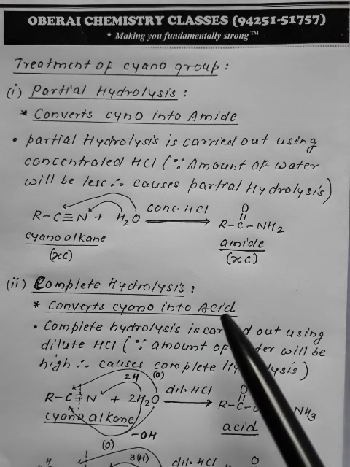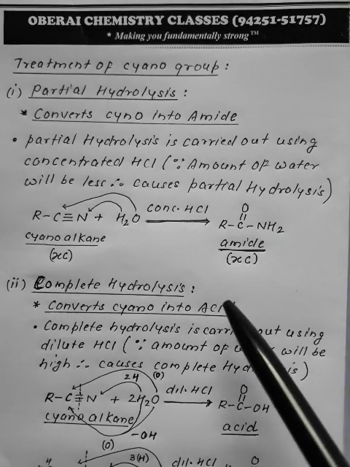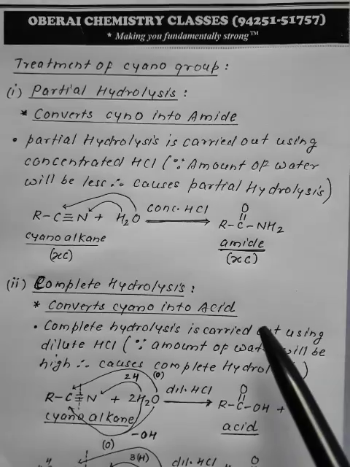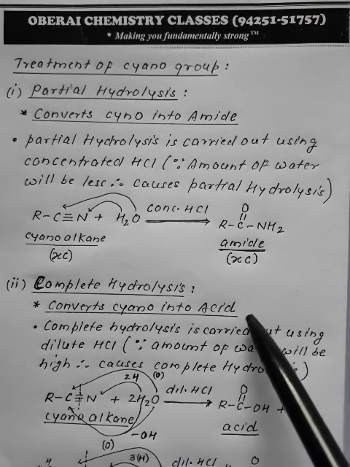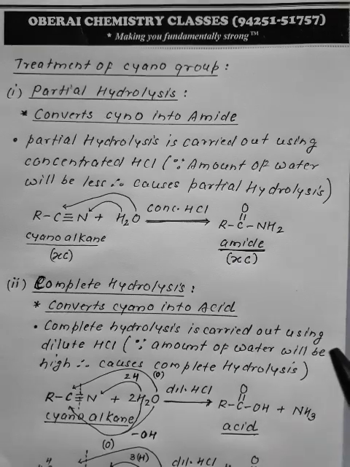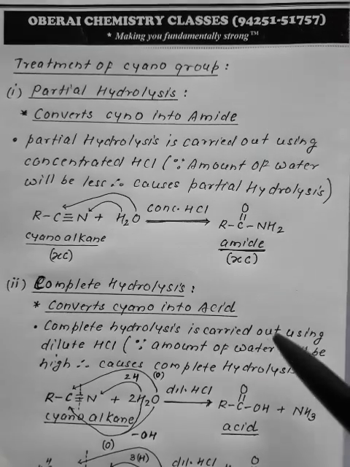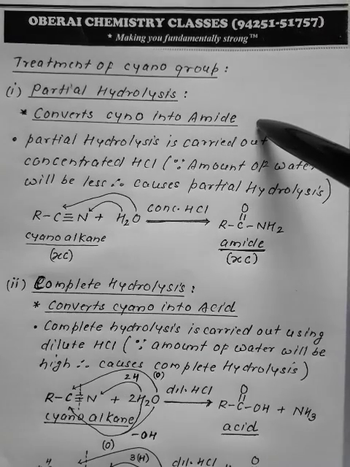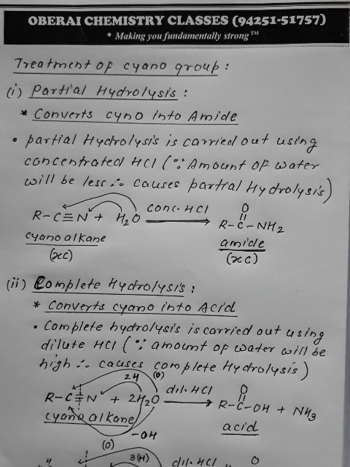Now, if we discuss the second process, the complete hydrolysis. What happens when cyanoalkane is completely hydrolyzed? During the complete hydrolysis, the cyanoalkane converts into carboxylic acid. In partial, cyano converts into amide, but in complete, the cyano converts into acid. The cyano converts into amide in case of partial hydrolysis. Cyano converts into acid in case of complete hydrolysis.